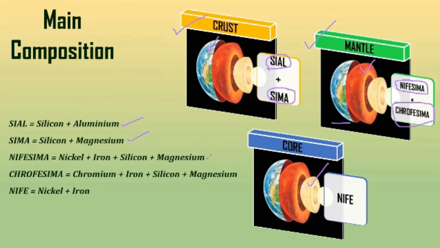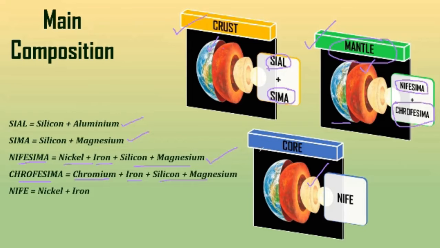So basically, what is Nifesima? Nifesima: Ni stands for nickel, Phe stands for iron, Sima stands for silicon plus magnesium. We have already seen. Okay. Now what is Crophesima? Cro stands for chromium, Phe stands for iron, and Sima for silicon plus magnesium. Okay, Nifesima and Crophesima are the main components of this part called mantle, right?